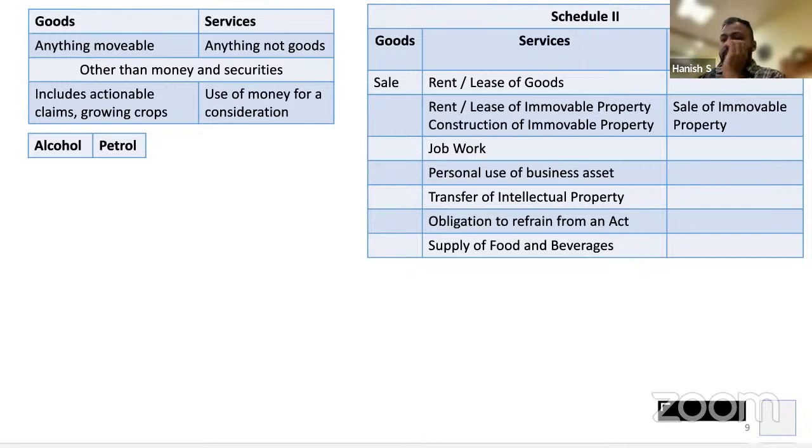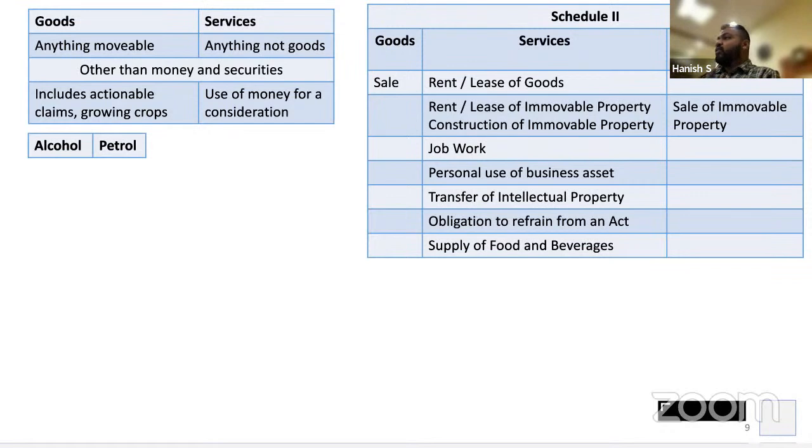Huh? The job of Schedule 2 is only to tell whether that supply is goods, whether that supply is service. The role of Schedule 2 is not to tell that it is a supply. If it qualifies as supply for consideration in the course of business, and now we don't know whether it is goods or service. Correct? Because we have to find out the HSN code to find out the rate of tax. Goods will be HSN 1 to 98. Services will be 99. So, okay, forget all that.